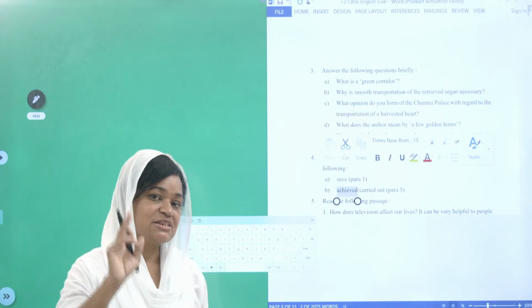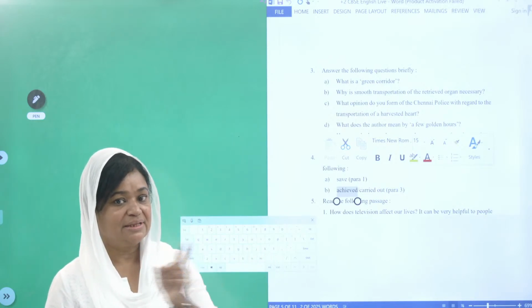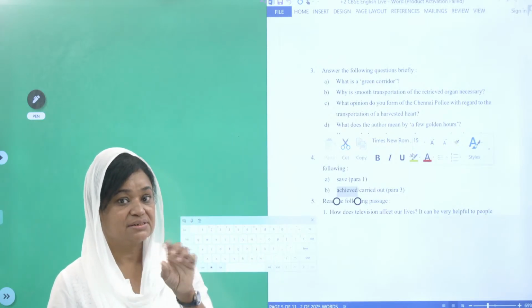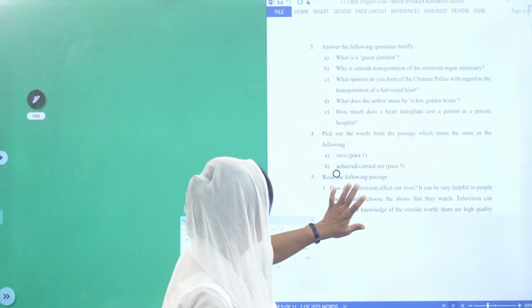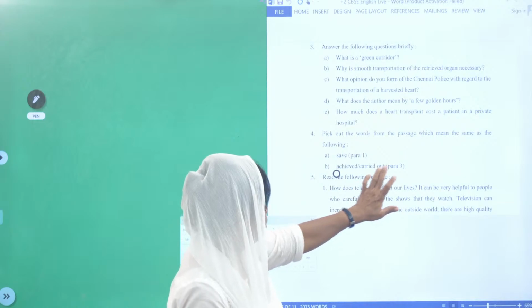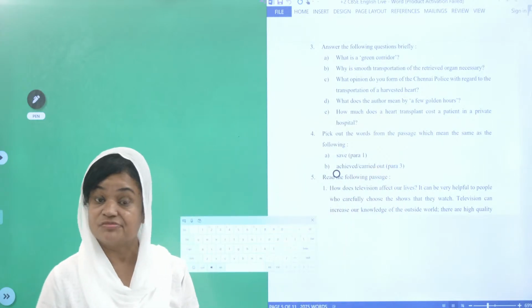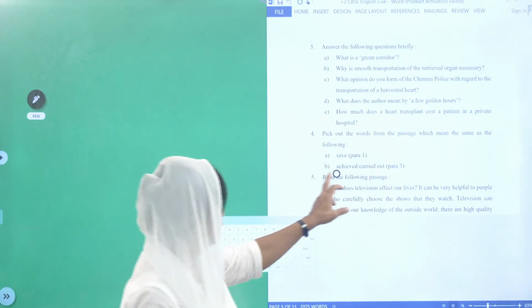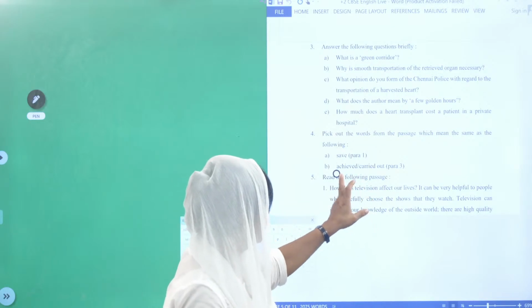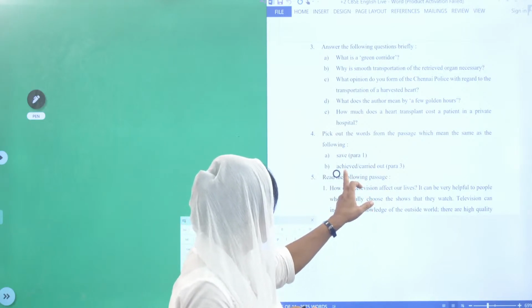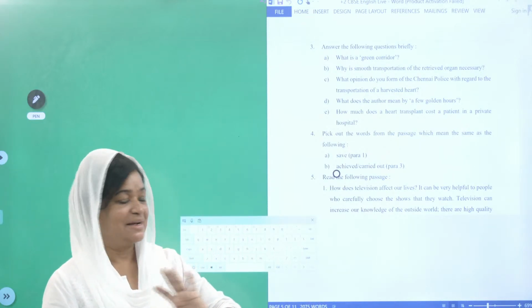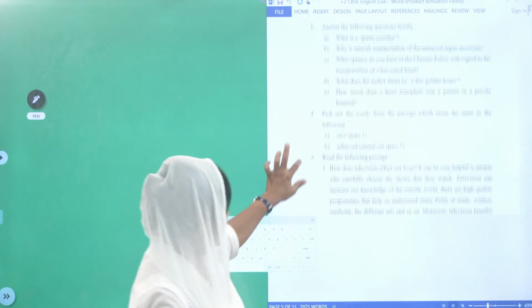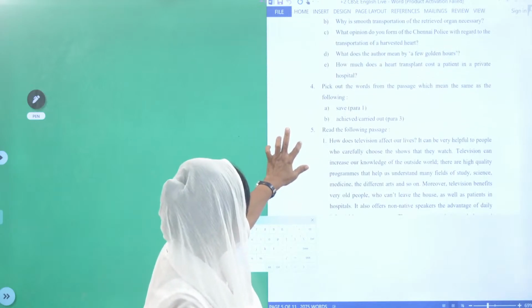You can do guesswork there, because when you read the sentence, you will understand, okay, this is "save". The next one they have given is "achieved, carried out", para 3. In paragraph 3, there is a word which will mean achieved or carried out. You must find out that. So, that is there. Then, what else?